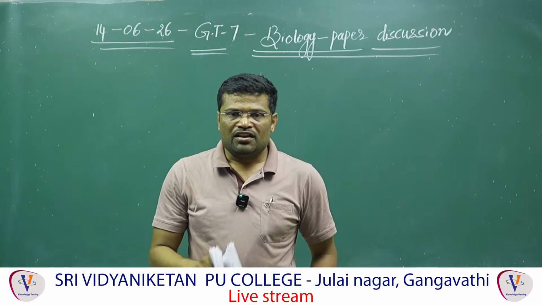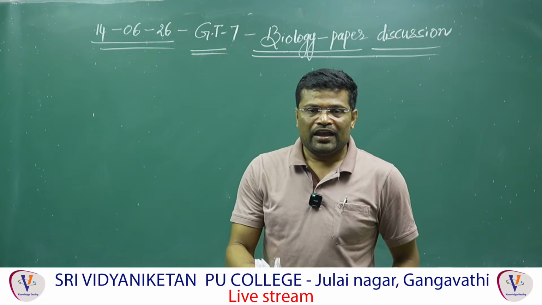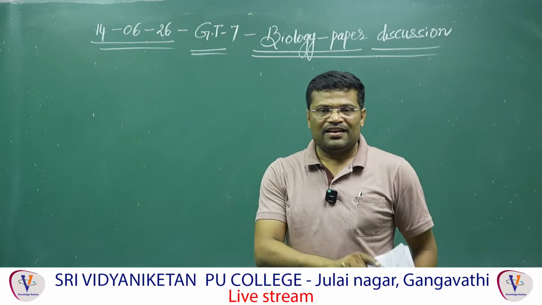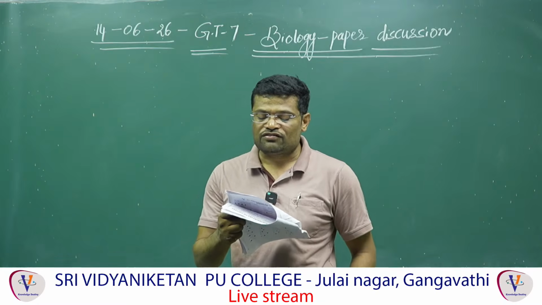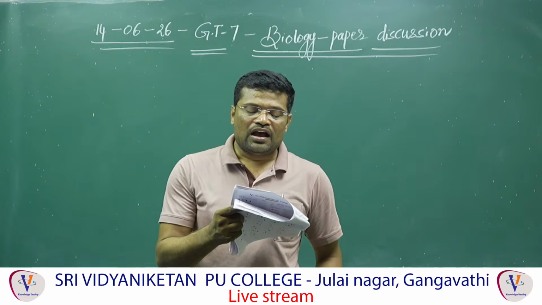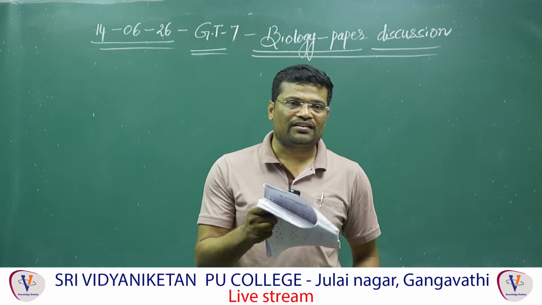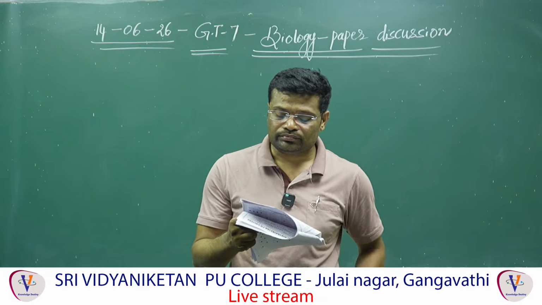Cyclostomata. Basically, cyclostomata includes jawless vertebrates. In cyclostomata, jaws, paired fins, and scales are absent. Understood? So answer is 2. Jaws are absent, paired fins are absent, and the skeleton is made up of cartilage. Okay, now the given diagram represents cyclostomata. Answer is 2.